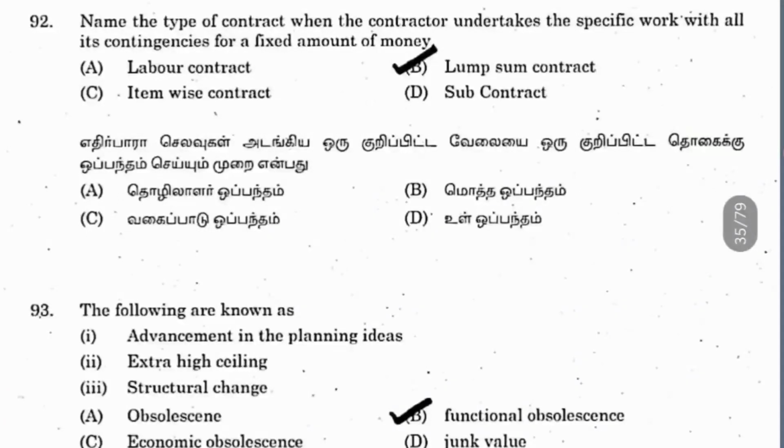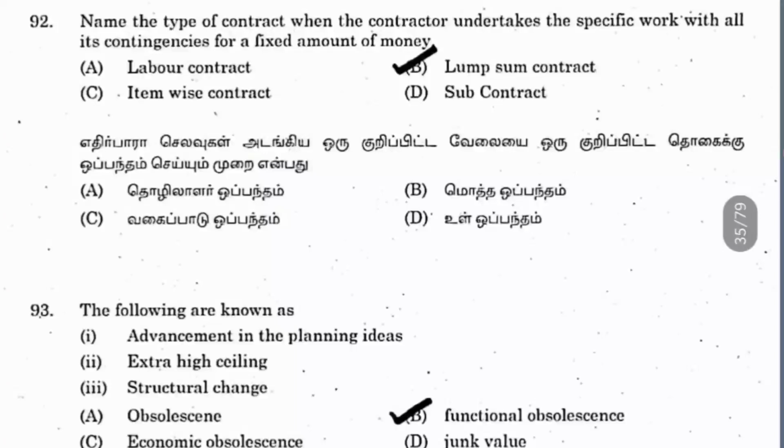If you see the economic part, it is some loss that is caused by external factors. If some highway or airport is coming near a property, the price of that property will change. In some cases there will be a nearby company, so that area's property will have a very high price. But later when that company has been shut down and will not be opened further, the total area will suffer a loss of property value. This type of loss is called economic obsolescence.